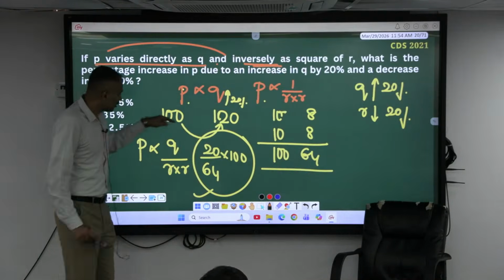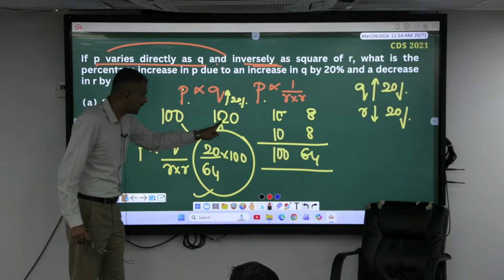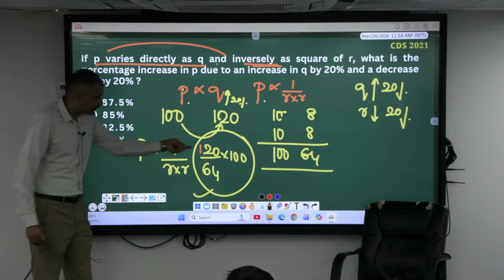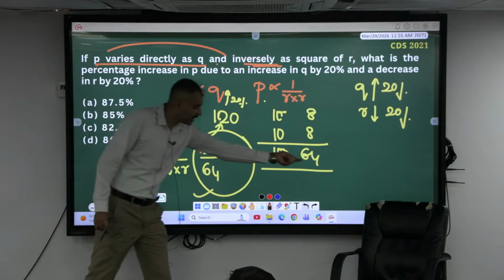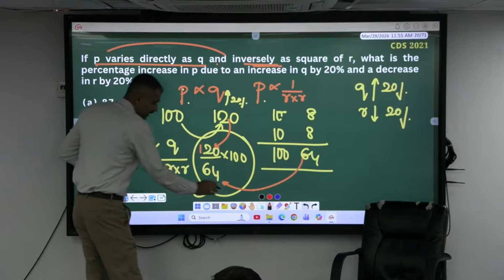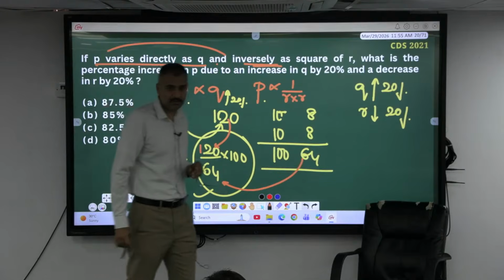Look here. P is becoming 120 in the numerator. In the denominator, R into R is becoming 64. So 120 by 64 into 100.